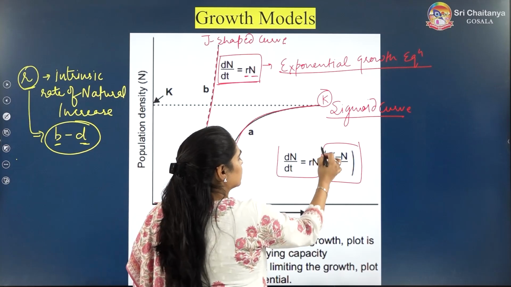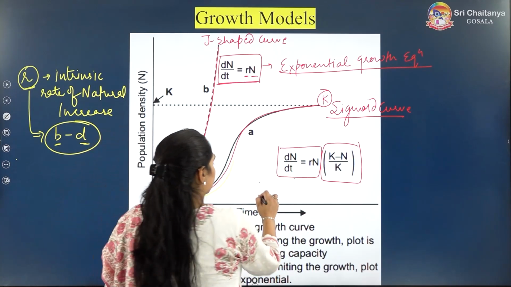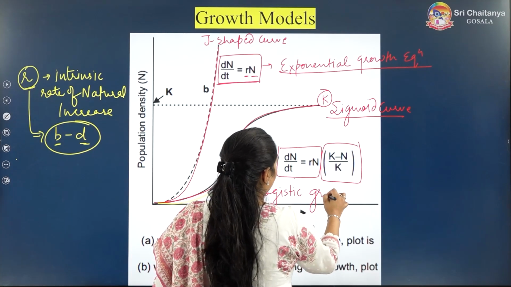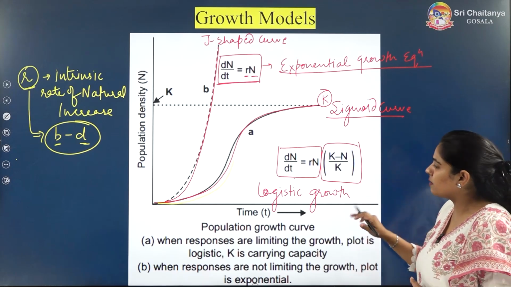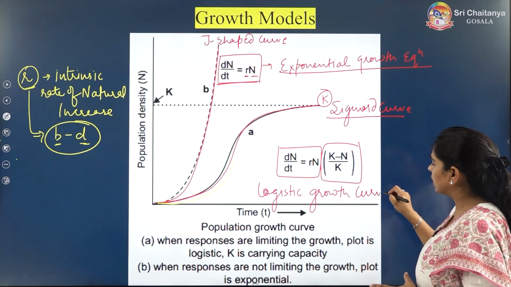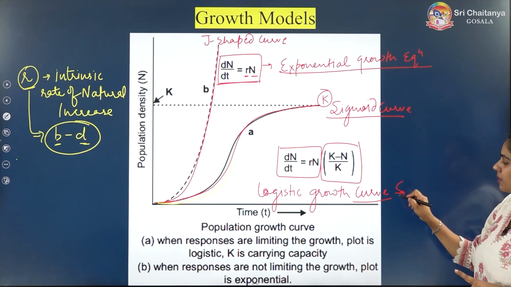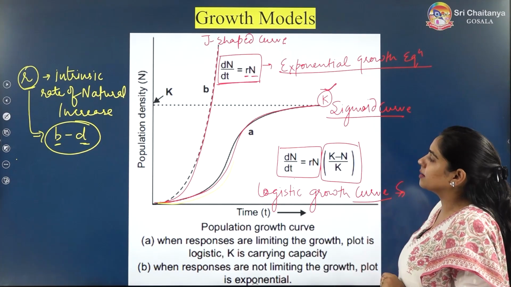Till here it is the same. This is the logistic growth equation. Direct questions are coming from here. This growth curve is very important. So the logistic growth curve is not J-shaped, it is S-shaped first of all. And here what is the important factor? K is the important factor.